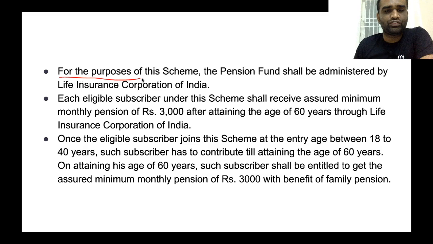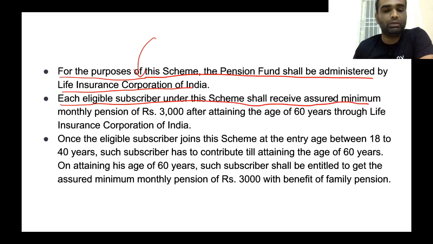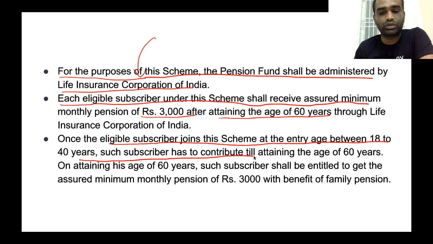For the purpose of this scheme, the pension fund shall be administered by the Life Insurance Corporation of India. The pension will be disbursed by LIC. Also, each eligible subscriber under this scheme shall receive an assured minimum monthly pension of rupees 3,000 after attaining the age of 60 years through LIC. Once the eligible subscriber joins the scheme at any age between 18 to 40 years, such subscriber has to contribute till attaining the age of 60 years.